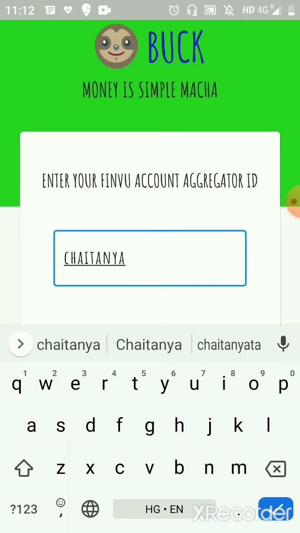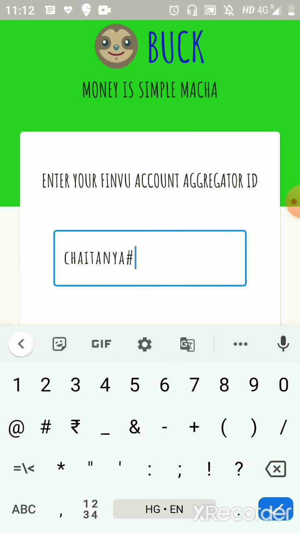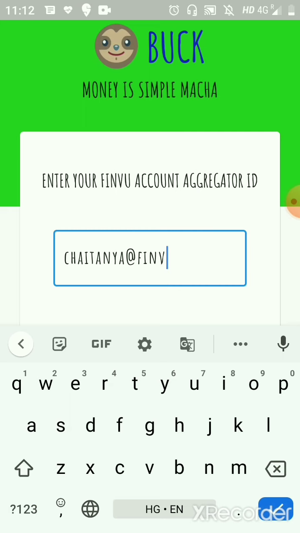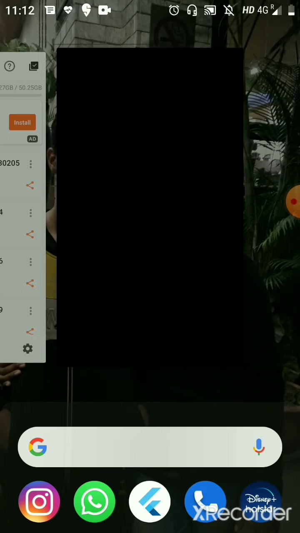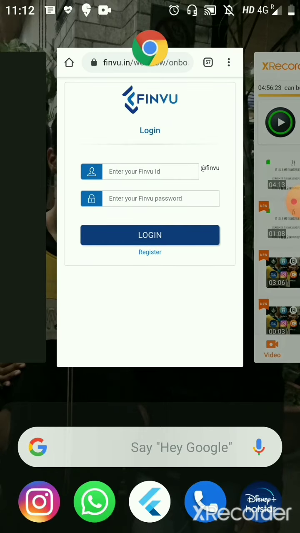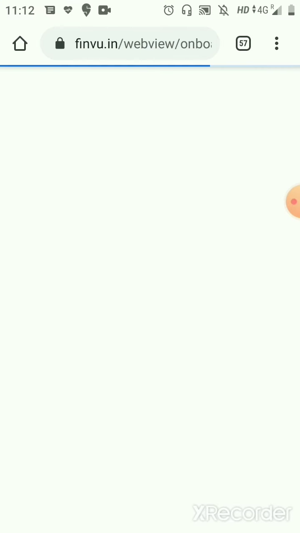First we'll go and obtain the permission from Chaitanya's account aggregator, which is FinView. So if we go to FinView, we've sent the request from Buck.